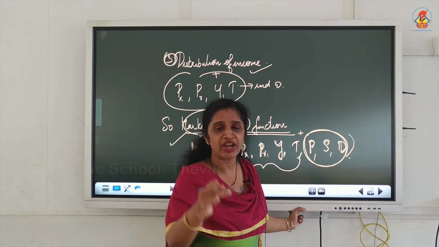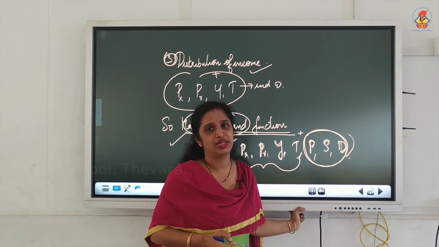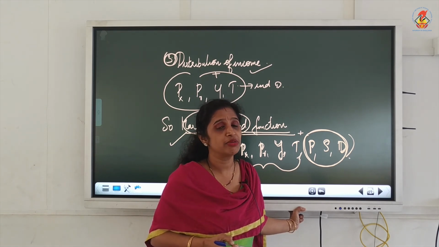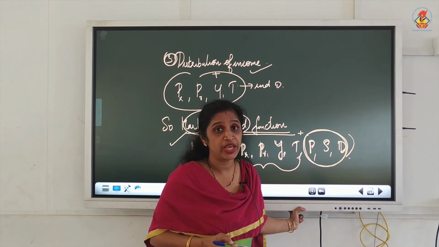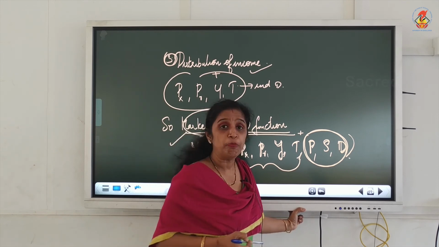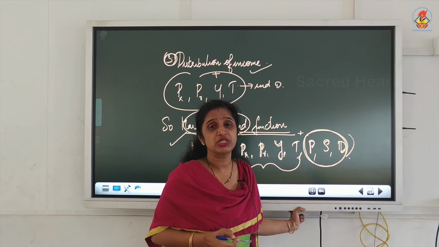So, all the factors you have to write for market demand. For individual demand, you need to write only PX, PR, T and Y. But for market demand, you have to write PX, PR, T, Y, S, season, then distribution of income D, then size of population P. Okay. So, I hope this is very clear to you.